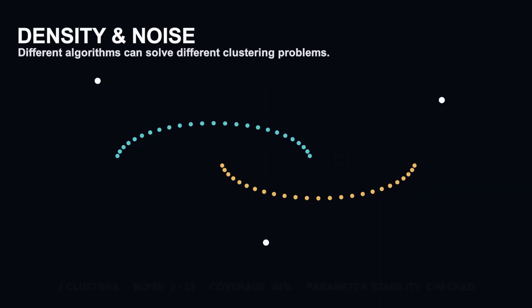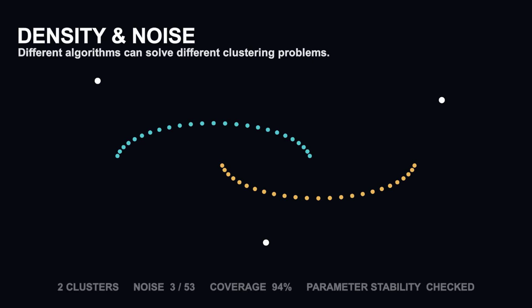For density clustering, inspect the number and size of recovered clusters, the fraction labeled noise, stability across neighborhood parameters, and whether the shapes persist under resampling. Use silhouette or other distance metrics only with a distance and treatment of noise that match the goal. Before comparing algorithms, ask whether they are solving the same clustering problem at all.